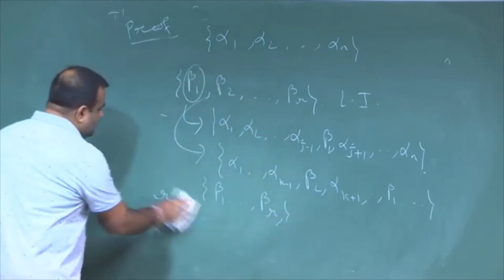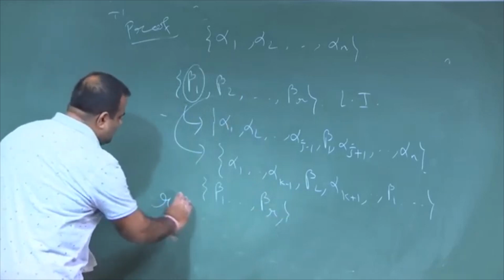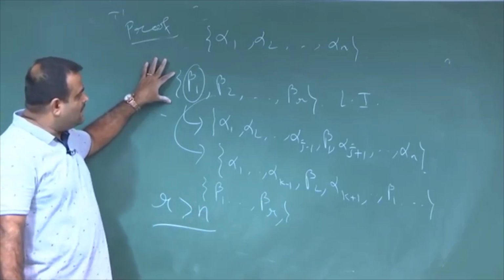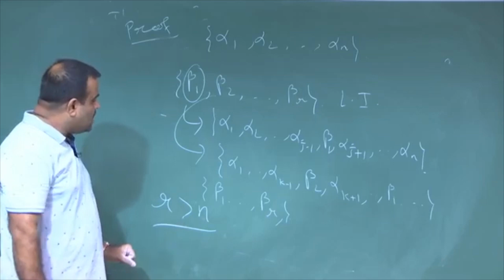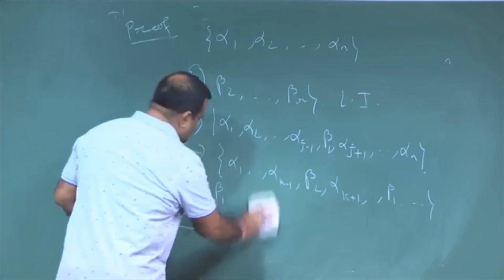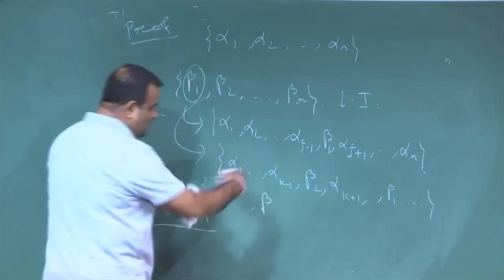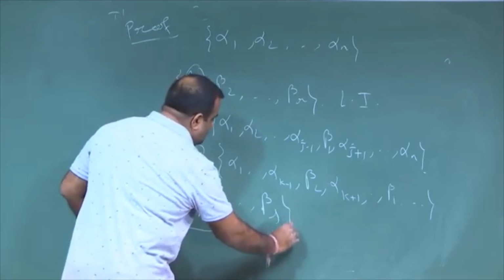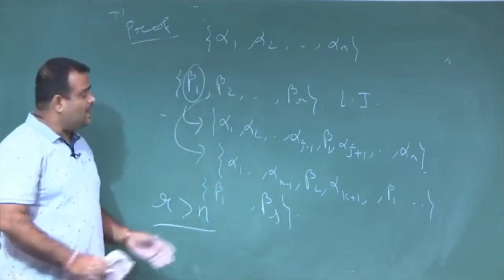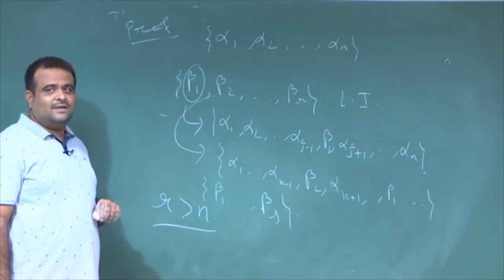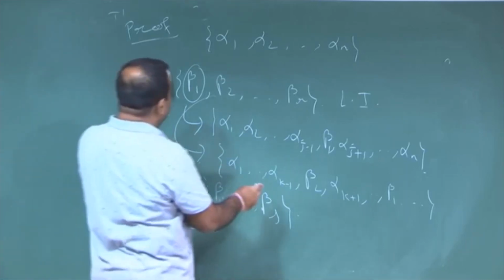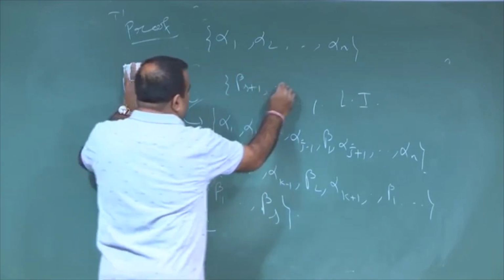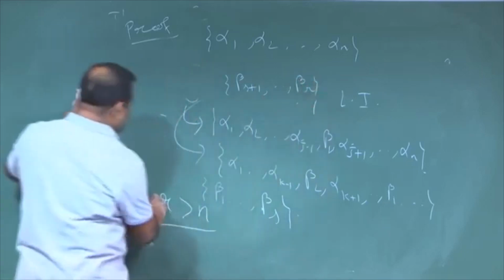But the problem is, if we assume that r is greater than n, that means if we assume the number of linearly independent vectors r is greater than n, then what is the problem? The problem is we replace the alphas with the betas, the alphas get exhausted because there are fewer alphas than betas, and we have some more betas left to add. So, all the alphas are gone, only some more betas are left, if this is the case.